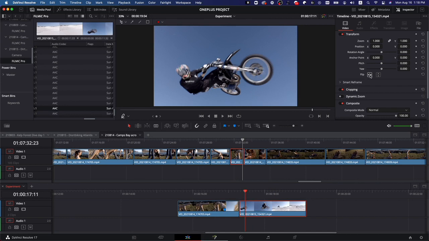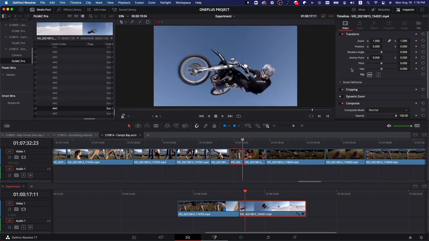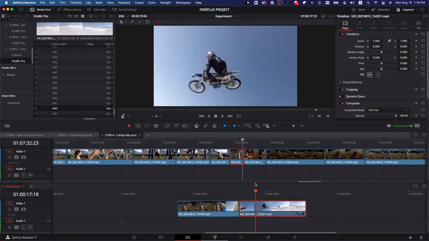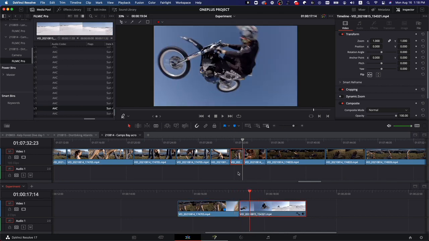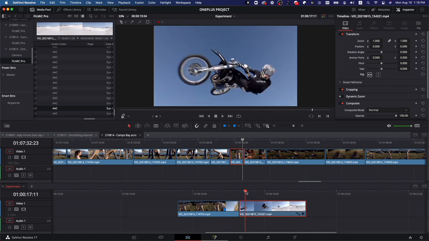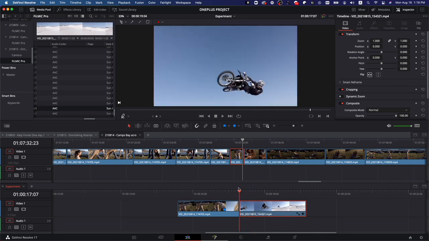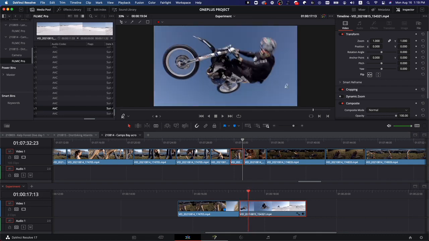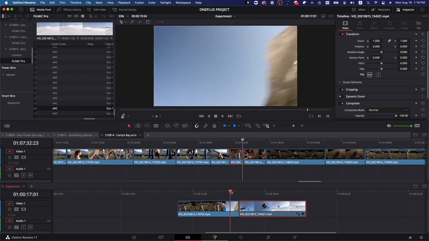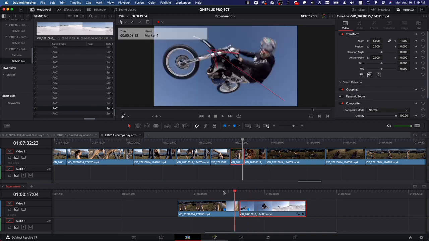So let's try a couple things. First, let's flip it. See if that does anything in the inspector over here. Yeah, so now we can see which way is the camera moving here. It's moving in that similar way. It's moving from bottom to top. Now we got two clips moving in the same direction.